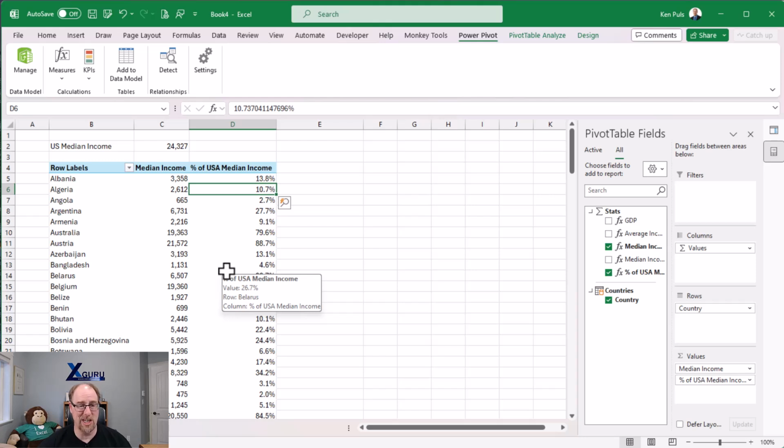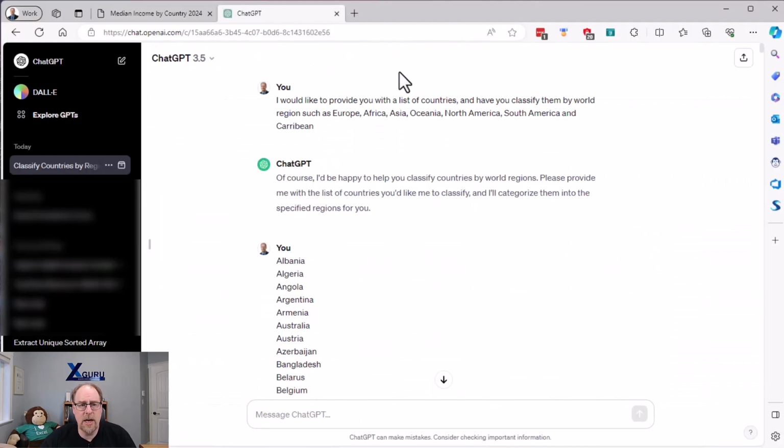Well, I could set up a table and go through and classify each one, but that seems to be a lot of work. So this is where I decided, why don't I go and try and leverage ChatGPT in order to classify this data for me? So here we go. If I go to ChatGPT, you'll notice that my first query was, let me provide you with a list of countries and have you classify them by world regions such as, and I gave it the regions I wanted. I even spelt Caribbean wrong.